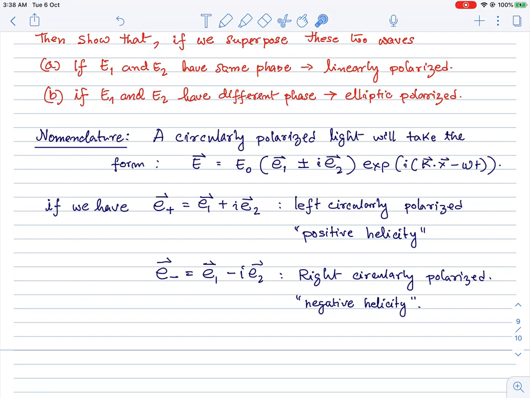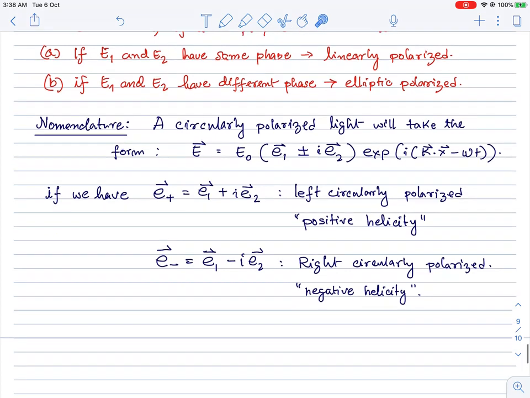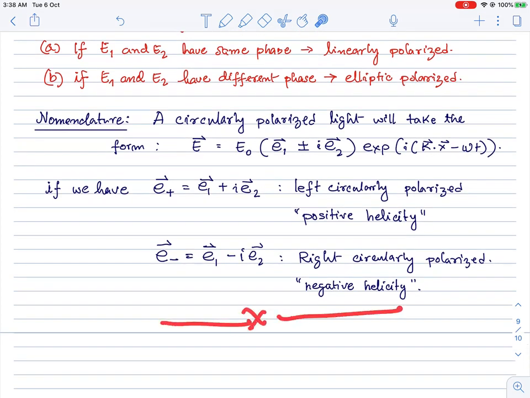Just like plane polarized light can be of two polarizations, one along E1 and the other along E2, two orthogonal polarizations, similarly the circularly polarized light can also be of two kinds. One is the left circularly polarized and the other is the right circularly polarized light. So depending on the mutual sign of B1 and B2, that determines whether it's left circularly polarized or right circularly polarized. With this I will terminate the discussion on polarization and electromagnetic waves.